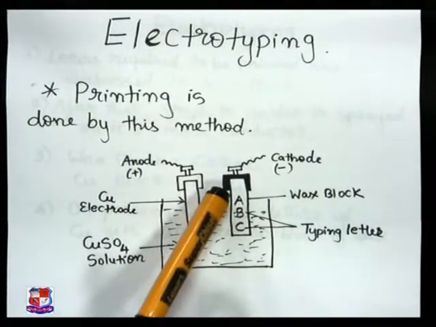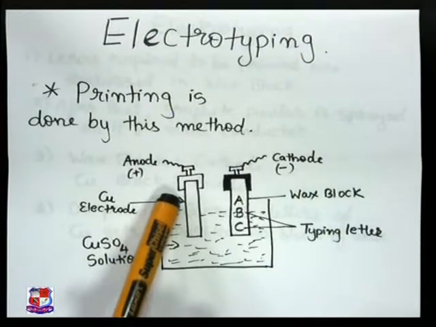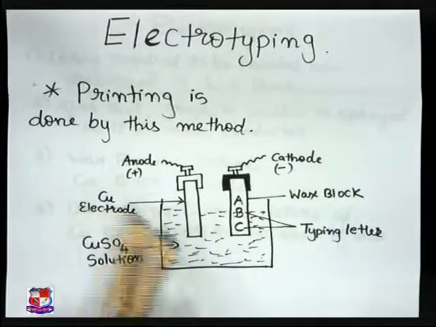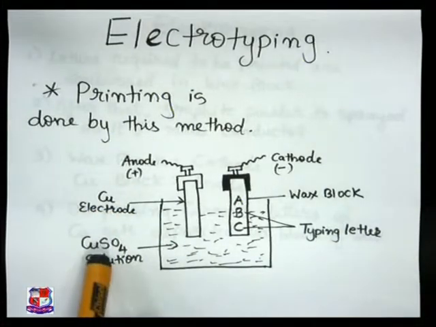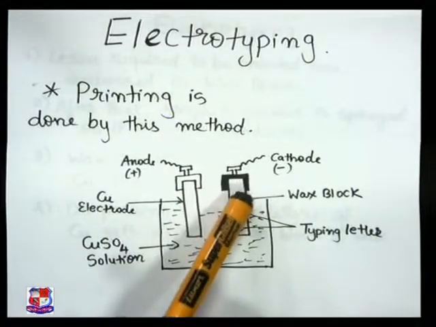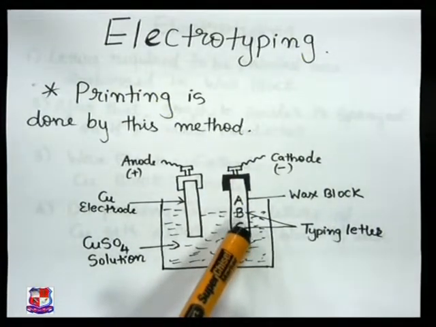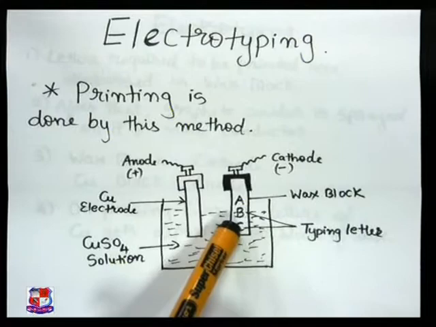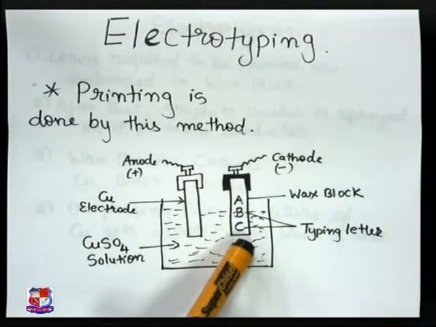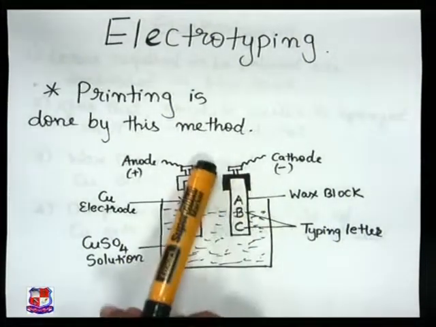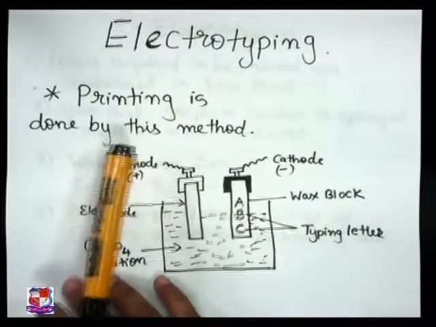So what happens here? Our copper electrode is acting as an anode. We have an electrolyte, that is copper sulfate. We have this wax block on which the letters to be printed are embossed. So this block of wax with the typing letters is acting as a cathode. Now let us see the steps of the process.